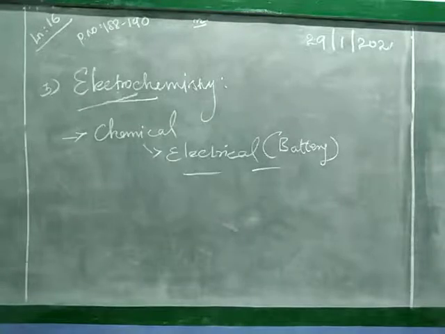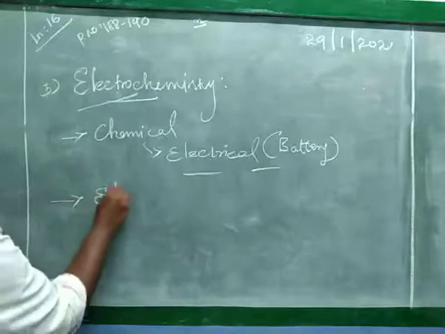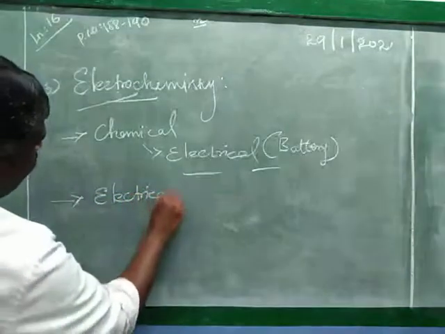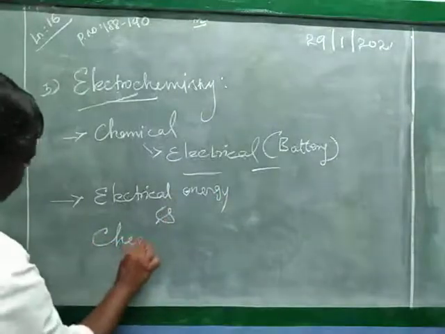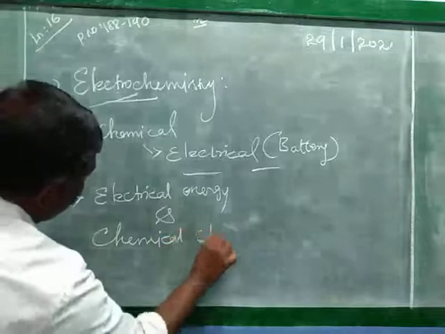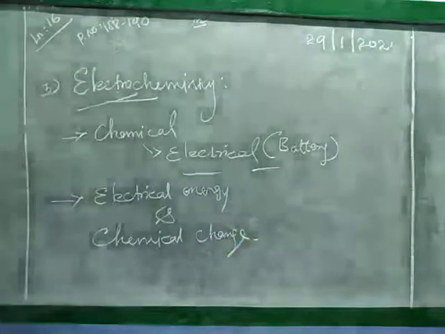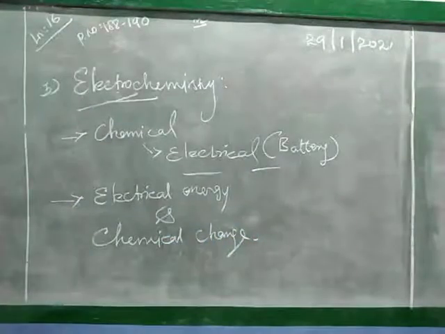It's known as what? Electrochemistry. So electrochemistry is a branch of chemistry which deals with the relations between electrical energy and chemical changes. Electrical energy and chemical changes. So electrochemistry is a branch of chemistry that mainly focuses on what? Electrical energy and chemical change. Okay, so that chemistry is known as electrochemistry.